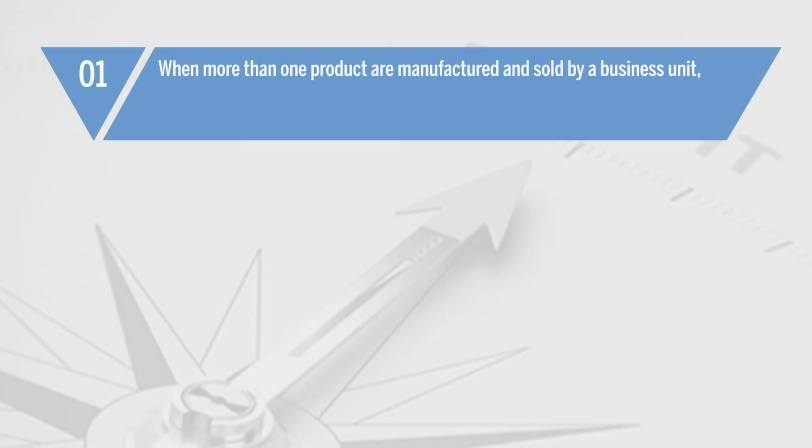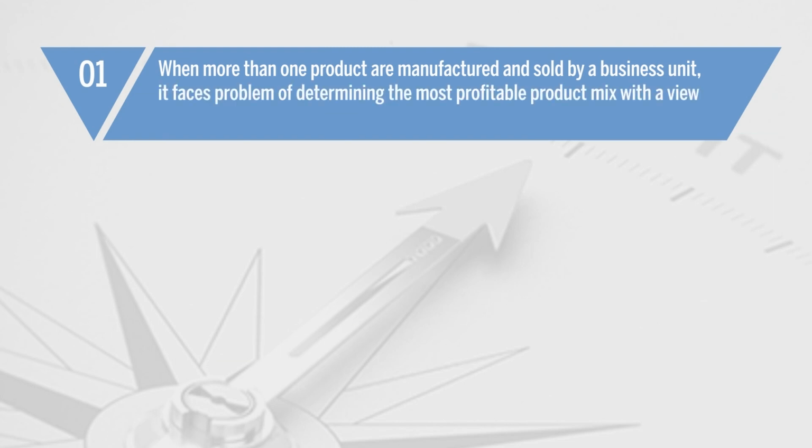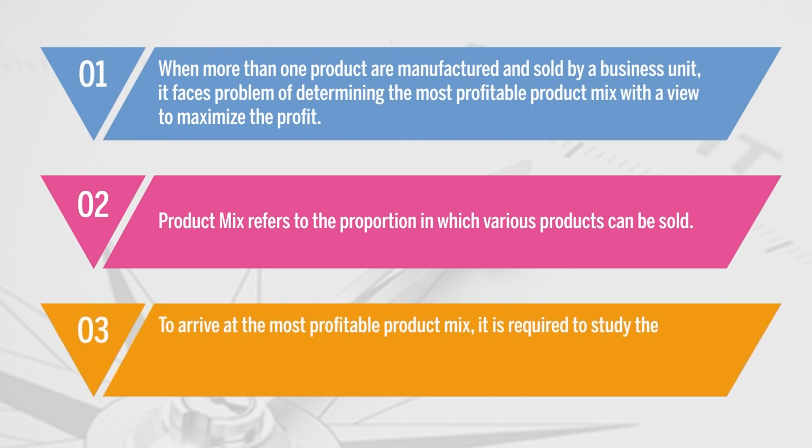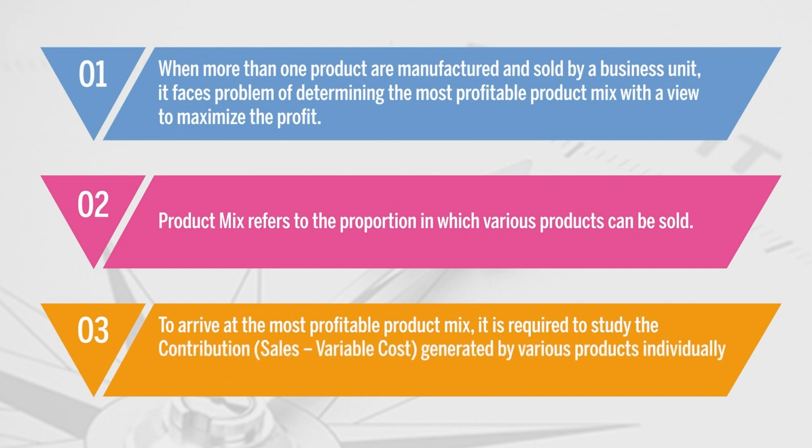Friends, when more than one product is manufactured and sold by a business unit, it faces the problem of determining the most profitable product mix with a view to maximize the profit. Product mix refers to the proportion in which various products can be sold. To arrive at the most profitable product mix, it is required to study the contribution.